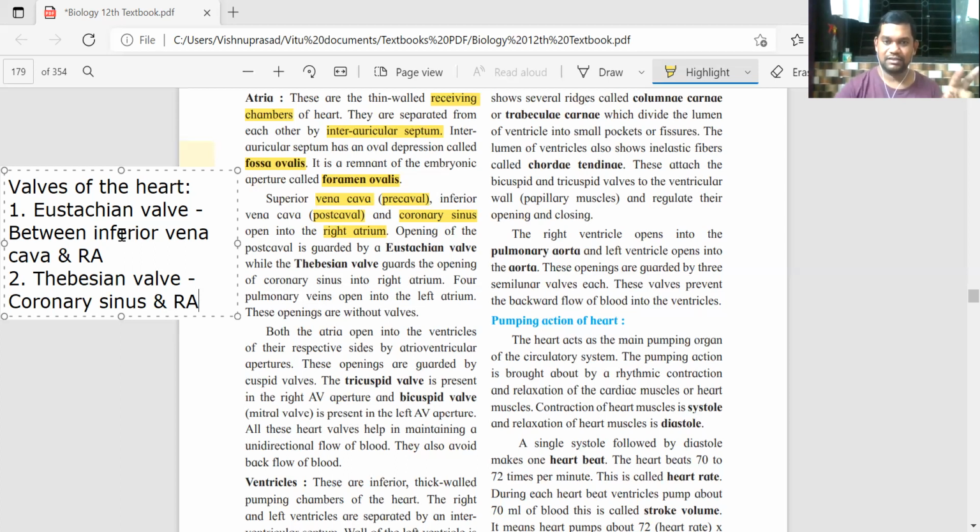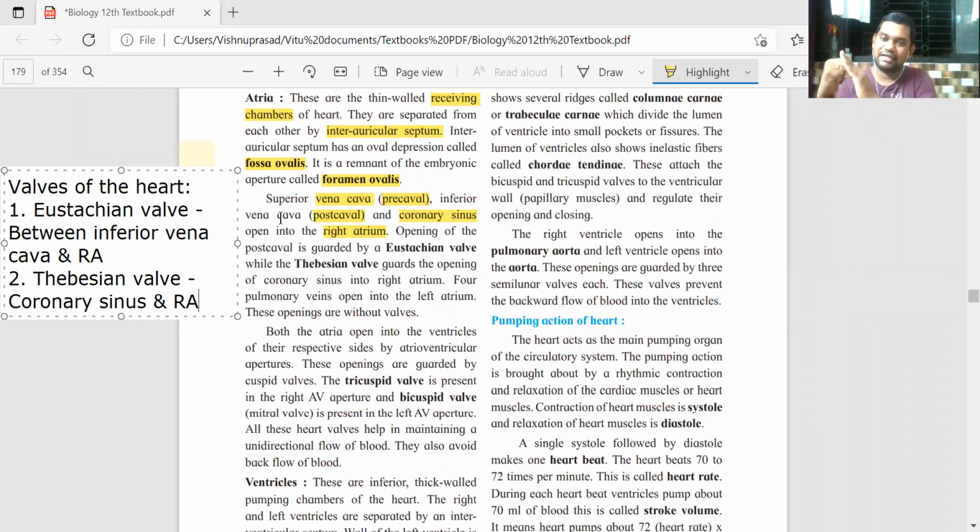Similarly, between the superior vena cava and the right atrium there is no valve, because the superior vena cava comes from above, so the blood will not go backward. But the one coming from below has a high chance of the blood going back. The superior flow is towards gravity, so blood will always flow down and there is no need of a valve.